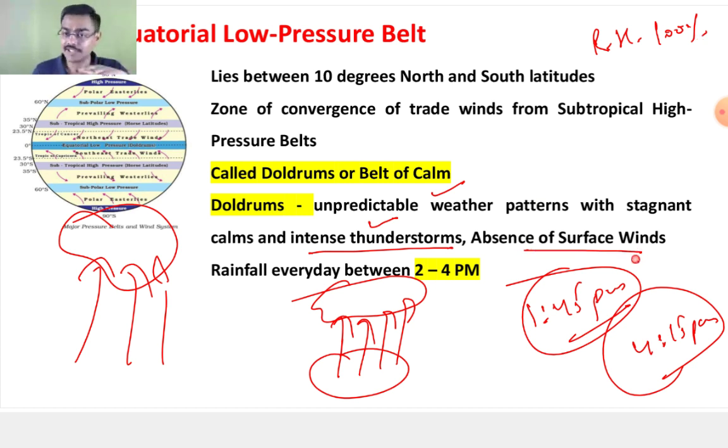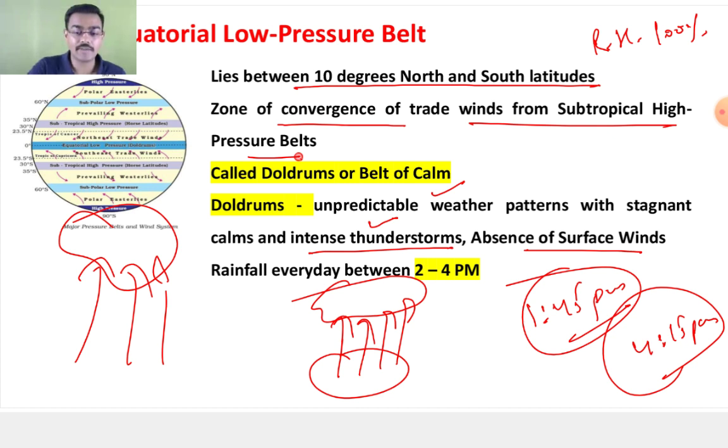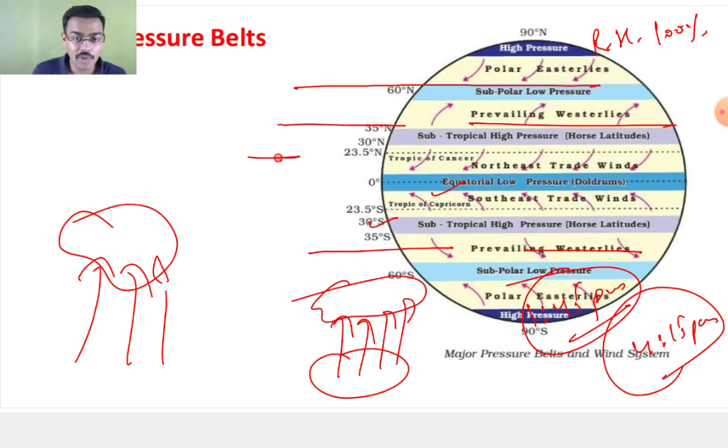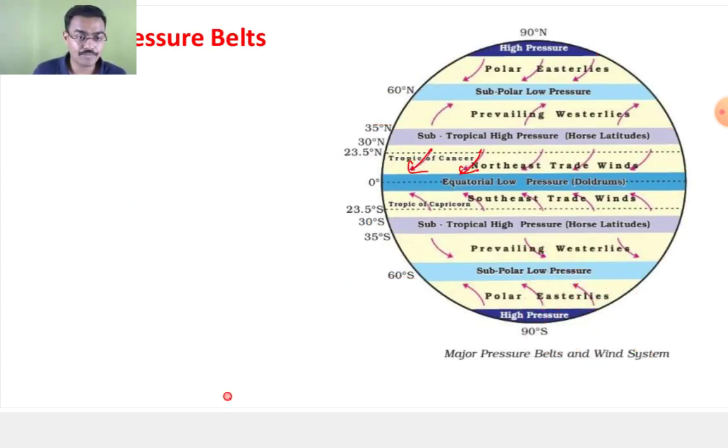So absence of surface winds. Now you don't have the surface winds. Where is this found, sir? Equatorial low pressure belt, about 10 degrees north and south of latitudes. Second point: zone of convergence with trade winds between the subtropical high pressure belts. See in this diagram, you have the northeast and southeast trade winds.